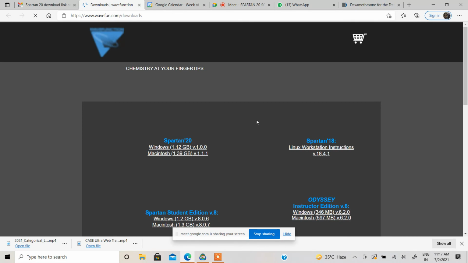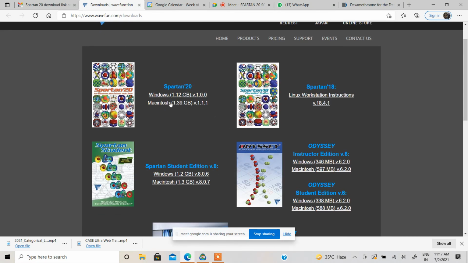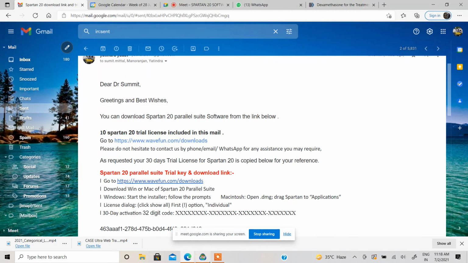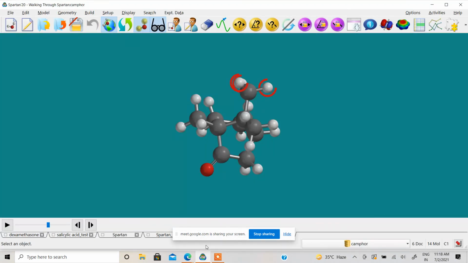When you click here, it will take you to the software interface. Then if you want to download for Windows, you have to select this one and click on download. So a 1.12 GB file starts downloading. Once you're done with the download, you do the same option which I have shown to you.